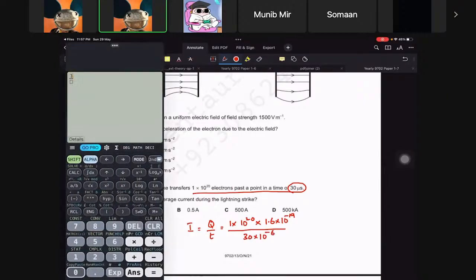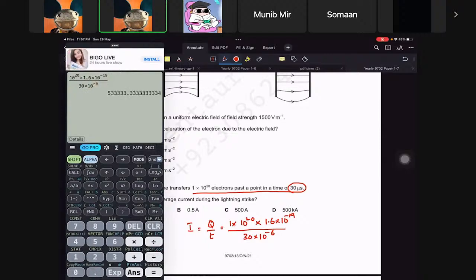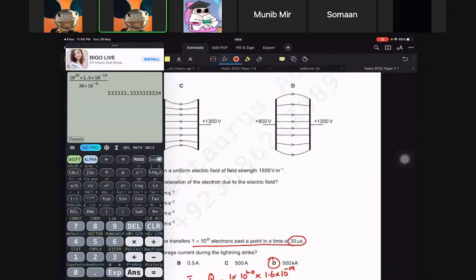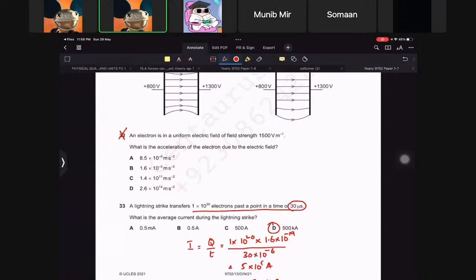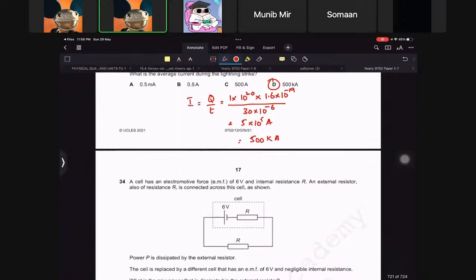10 raised to 20 times 1.6 times 10 raised to power minus 19, over 30 times 10 raised to power minus 6. So this is, wow, 1 2 3 4 5, 10 raised to 5 ampere. So 500 kilo ampere. So it has to be A. So much current, right? Okay, then this one.